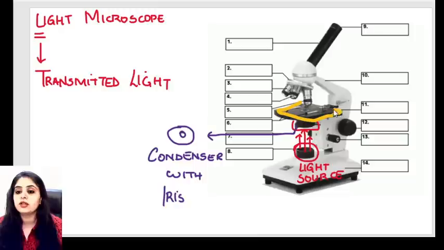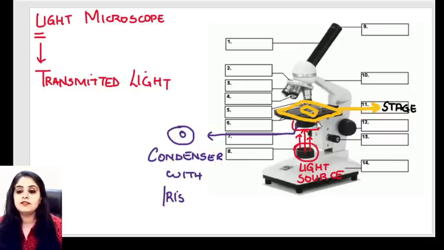What is this square over here? This square is referred to as the stage. We call this the stage of a microscope. Stage is where the hero will be sitting, right? The hero and all the main lead actors will be on the stage. What's the main lead actor? Your glass slide. Whenever you want to see a glass slide, you will be putting it over here. All those glass slides that you get, which you conveniently ignore in your path and microbiome labs, all those glass slides are kept over here.